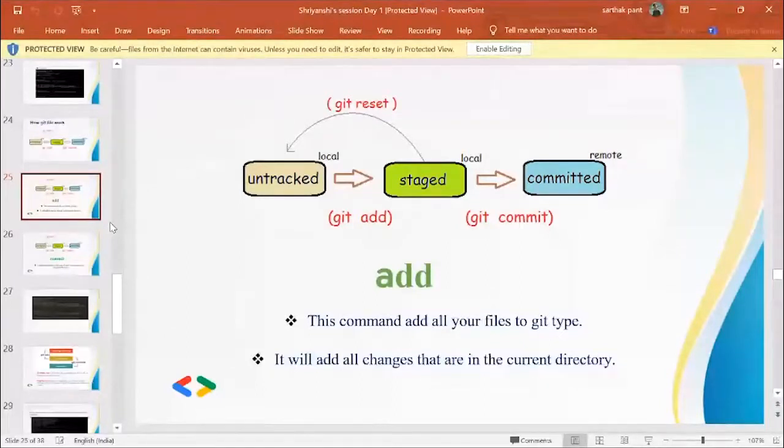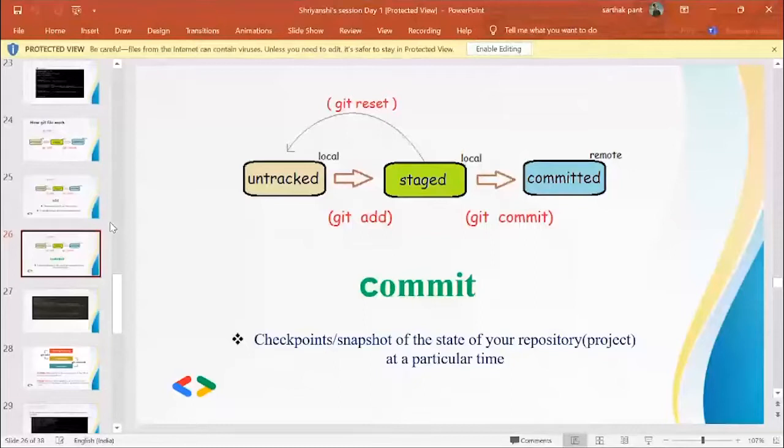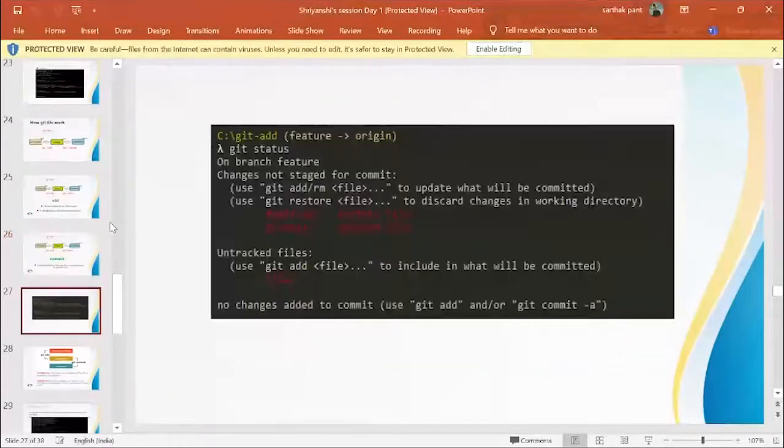Now the next is git commit. Git commit is a command. It takes a snapshot of the state of the repository at a particular time. The git commit command captures a snapshot of the project's currently staged changes. Committed snapshots can be thought of as saved versions of the project. Git will never change them unless you explicitly ask it to. Prior to the execution of git commit, the git add command is used to promote or stage the changes to the project that will be stored in a commit. The two commands, git commit and git add, are most frequently used together. This is how it looks.